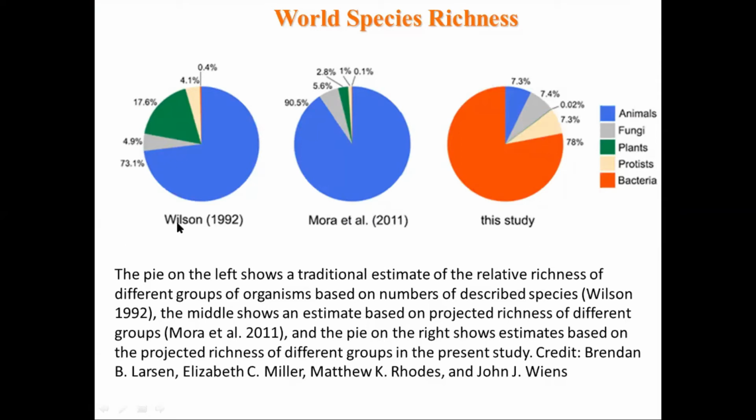So when you look at this one, you can see here there are more animals and very few bacteria in 1990. When you consider the 2011, this is actually identified one. So then you can see here most of the animals already identified.